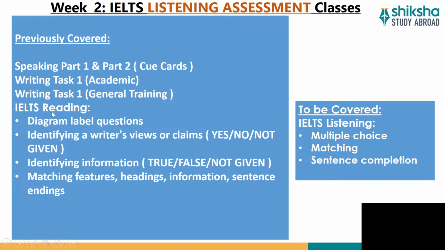Just in the previous week, we started talking about IELTS reading: diagram label questions, identifying a writer's view, identifying information, matching features, headings, information, and sentence endings. We had covered all these topics in the month of July in the previous weeks.